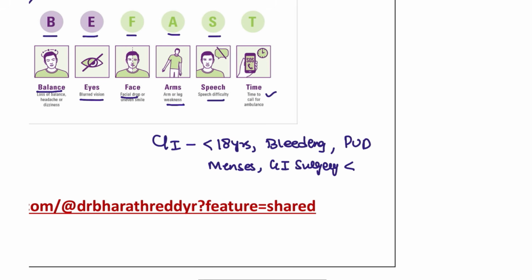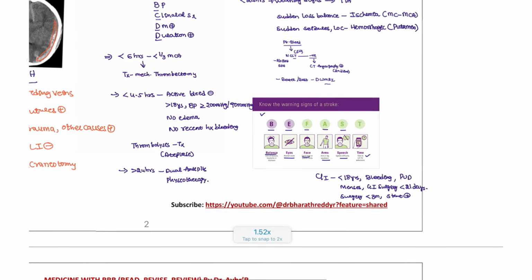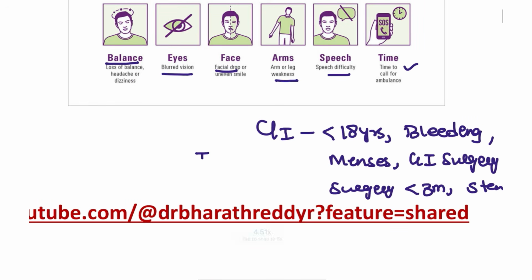If the GI surgery was less than 21 days ago, there may be non-healed ulcers. Or the patient had surgery less than 3 months ago, or has had a recent stent placement. In all these conditions, thrombolysis is contraindicated. So these are the important contraindications.